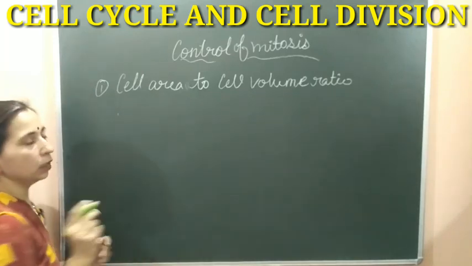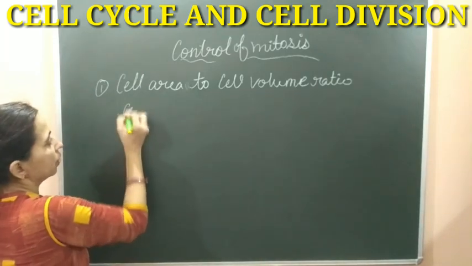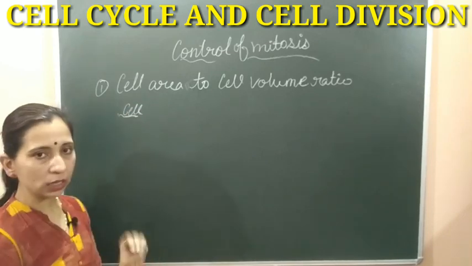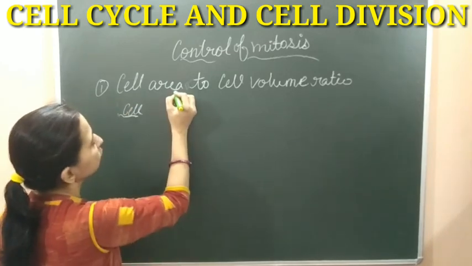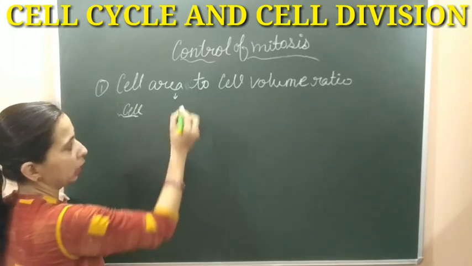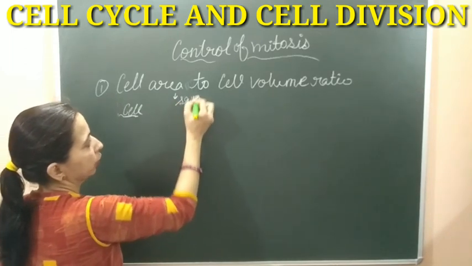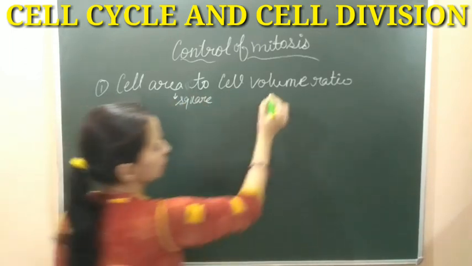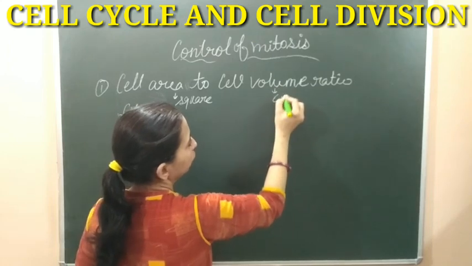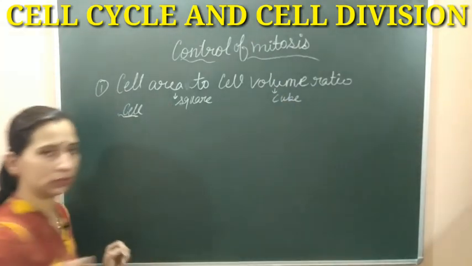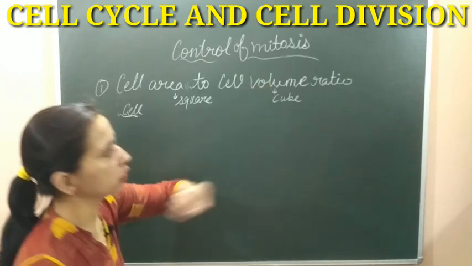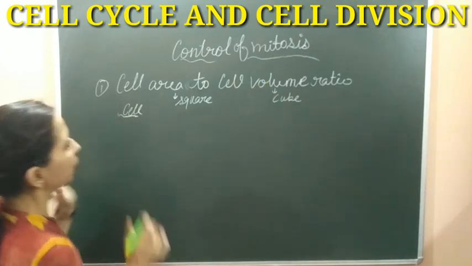Suppose we take a cell. First of all, let you know that area is measured in the square, whereas the volume is measured in the cube.